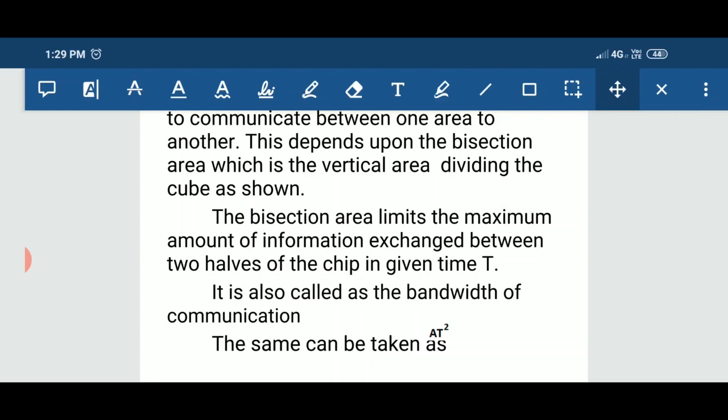This complete model, whatever I have shown you in the figure, is called the VLSI complexity model. As the order of the complexity increases, AT square also increases. I hope you understood.